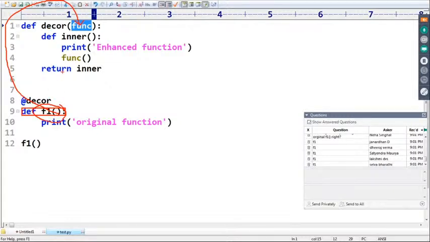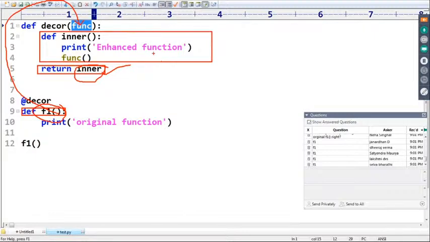Next, this decorator is always going to generate some output function. This output function is the enhanced one. Instead of this one, this output function is going to execute. As part of this output function, if you want to call input, then this is the way. Are all the people in a position to understand?